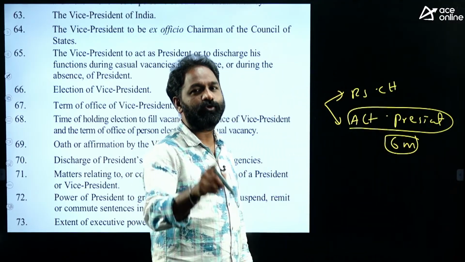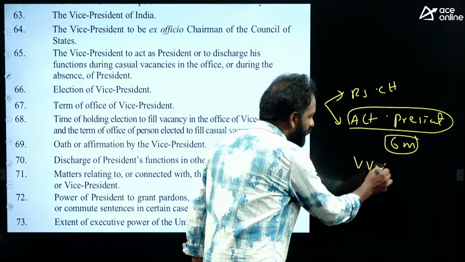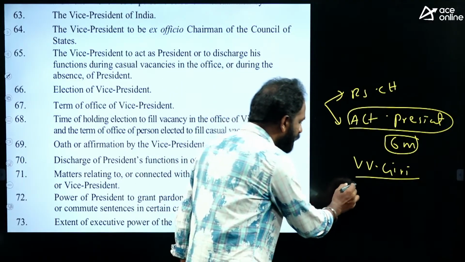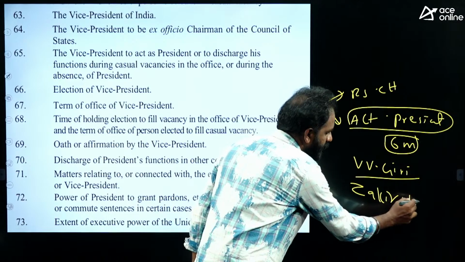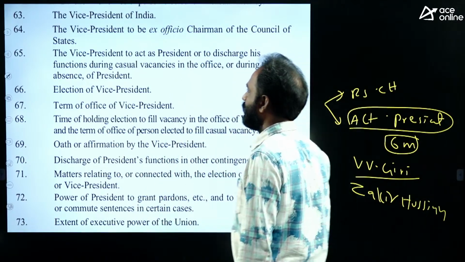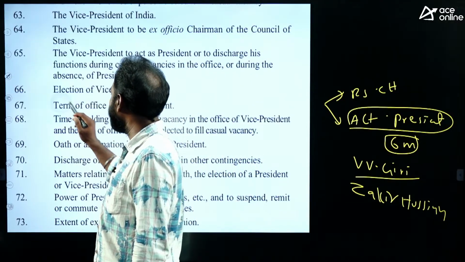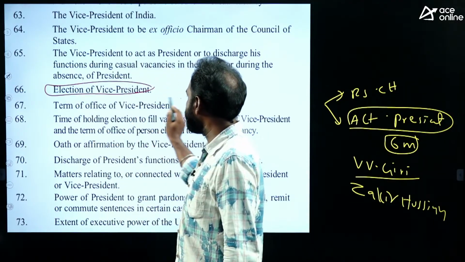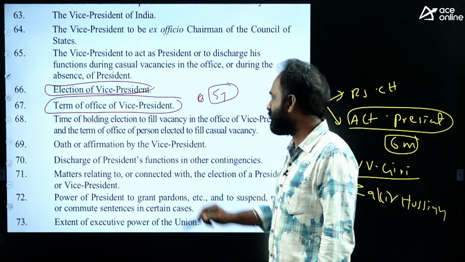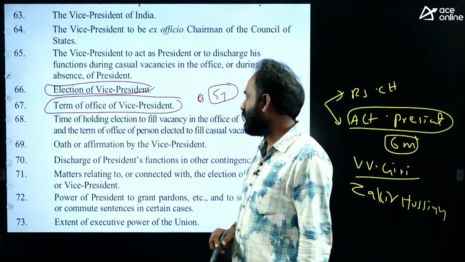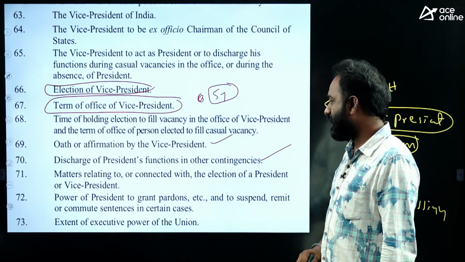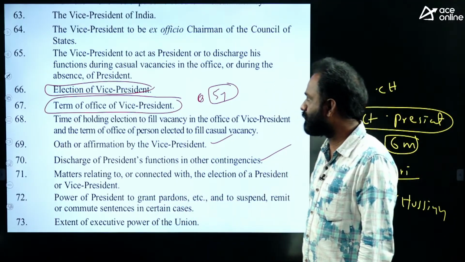Who was the first Vice President who acted as President? That is V.V. Giri. V.V. Giri was the first Vice President of India who worked as the President of India when Zakir Hussain passed away. I mean, I'm talking about the death. Okay, right. Next, Article 66 talks about the election of Vice President, and Article 67 the term of the Vice President. The term of the Vice President is 5 years. The oath, affirmation, and discharge of President's functions in other contingencies are not the matter here.